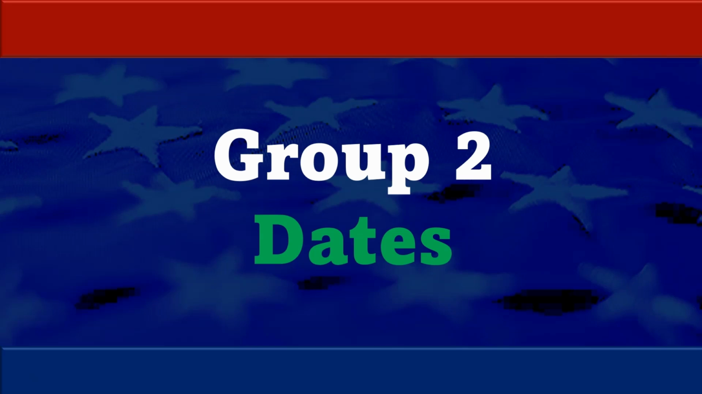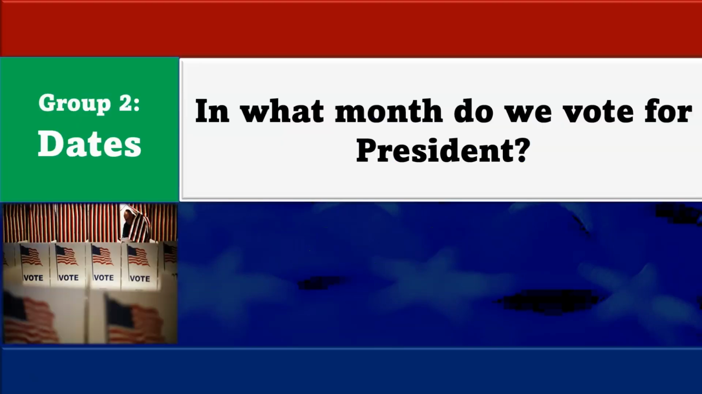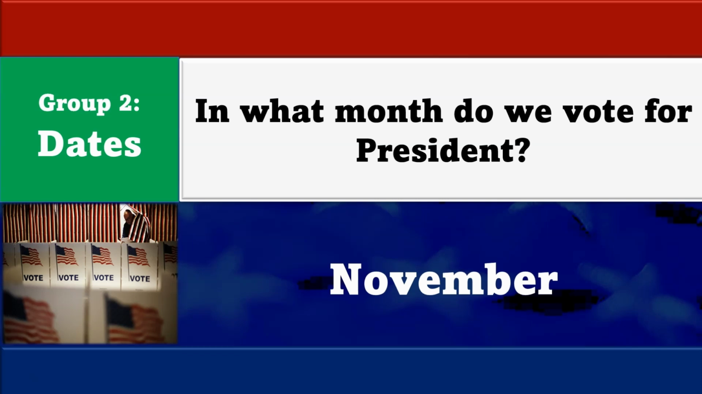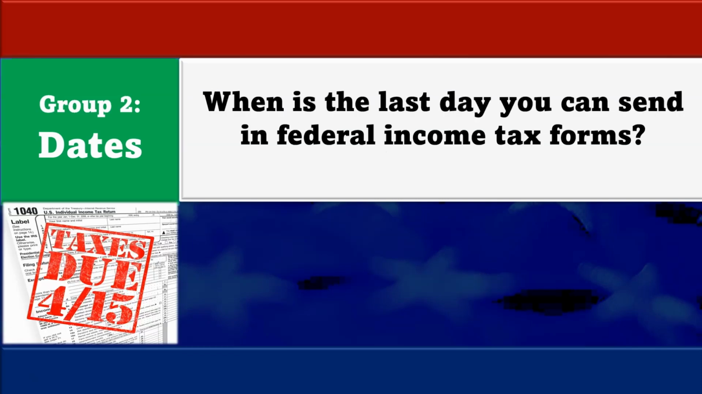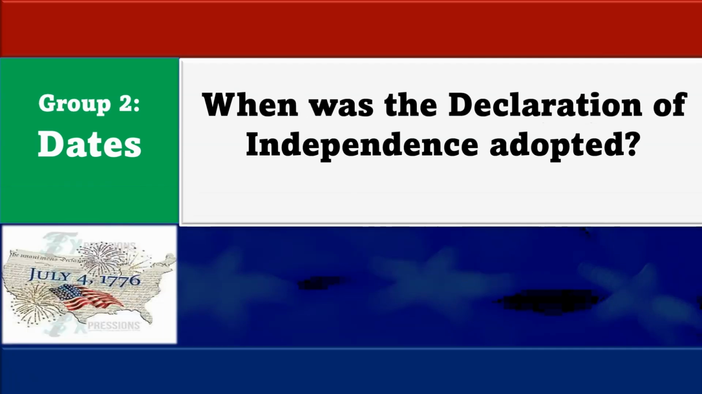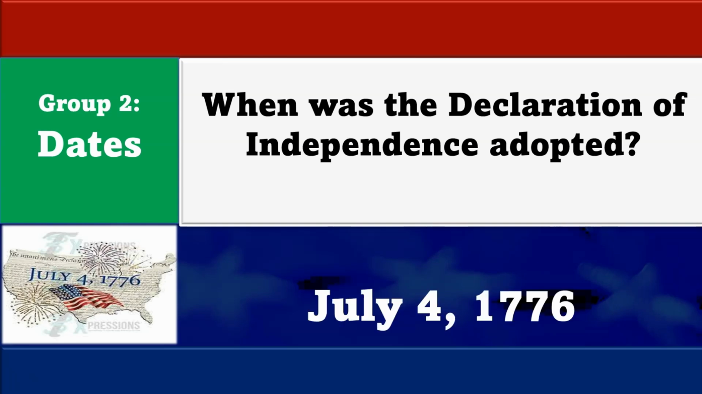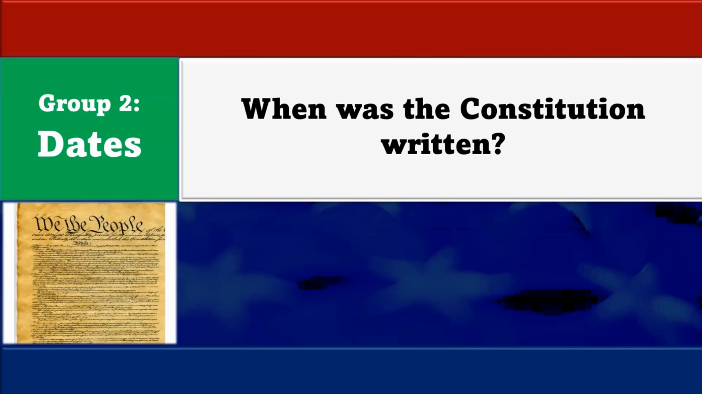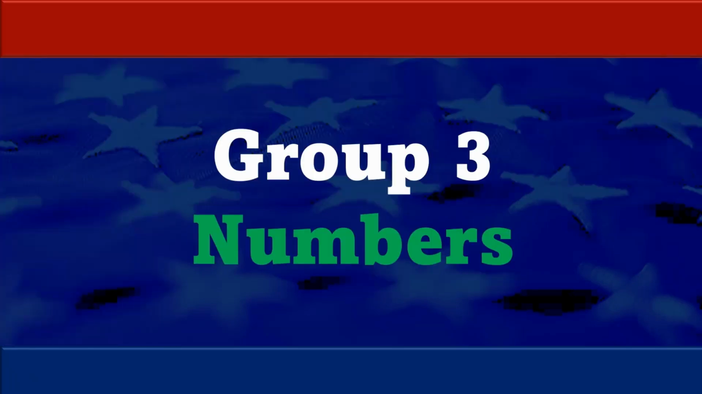Now let us move on to group number 2. This is dates. Important dates in the United States. In what month do we vote for president? In the month of November. When is the last day you can send in federal income tax forms? On April 15th. When do we celebrate Independence Day? On July 4th. When was the Declaration of Independence adopted? July 4th, 1776. When was the Constitution written? In 1787.